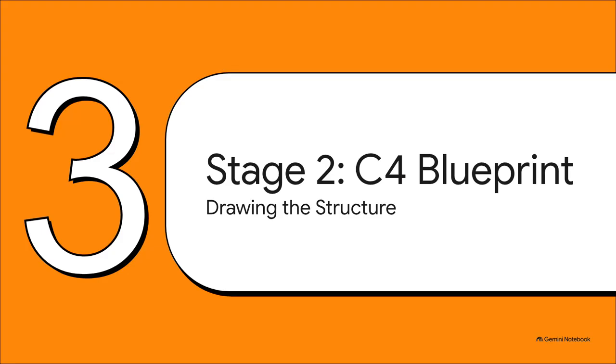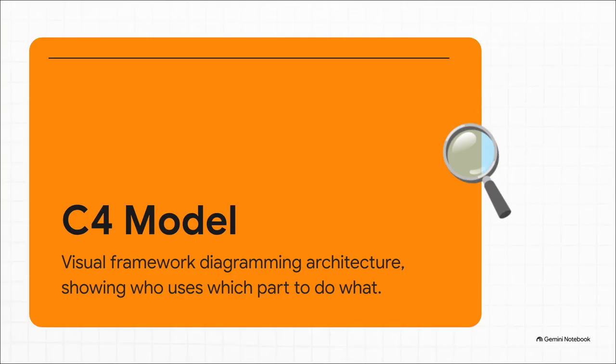Moving right along to Section 3, Stage 2, C4 blueprint, the architect drawing the structure. Now we need a blueprint, and we use something called the C4 model. This is a visual framework that diagrams a system's architecture. It basically shows exactly who uses which part to do what across the whole mechanism. The C4 model gives us a visual container diagram, meaning both tech folks and non-technical stakeholders can instantly understand the division of responsibility.